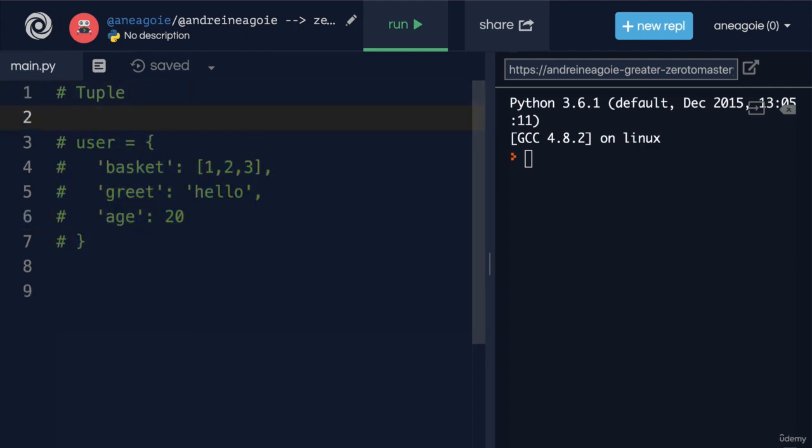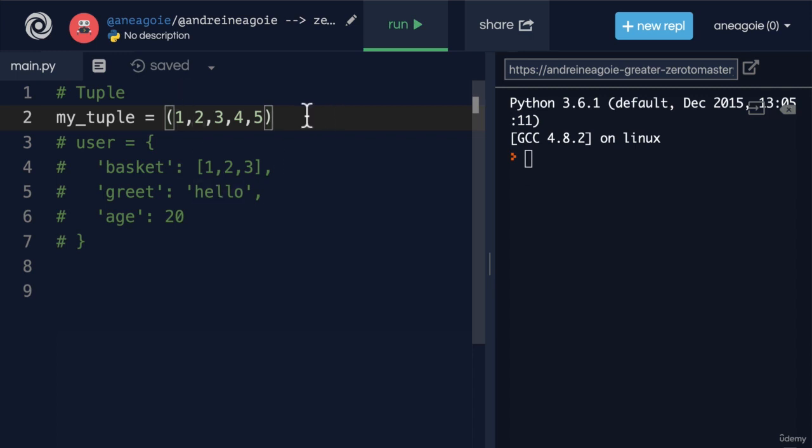Well, tuples are like lists, but unlike lists, we cannot modify them. They are immutable. So you can think of them as immutable lists. And they look like this. Let's call it my tuple, and it's going to use brackets to denote a tuple. And we can do 1, 2, 3, 4, 5, just like a list.